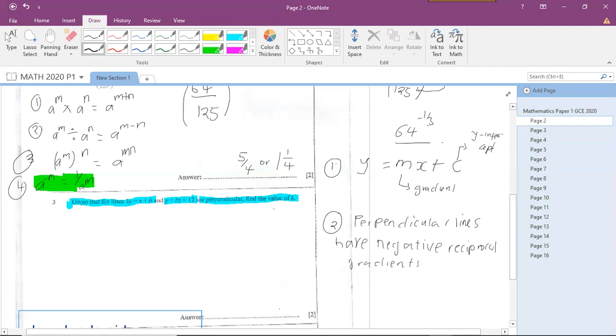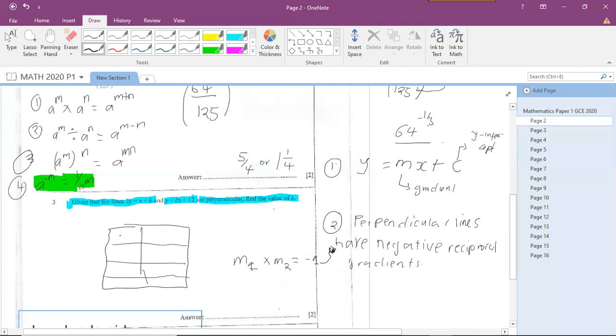What do I mean by this? If I've got two perpendicular lines, you can also say the product of the gradient of one line multiplied by the gradient of the other line will give you -1. So this equation just summarizes this negative reciprocal.